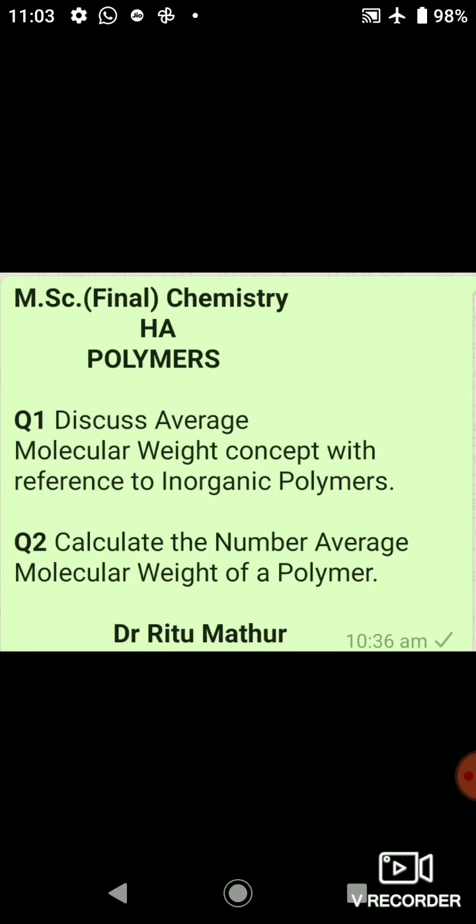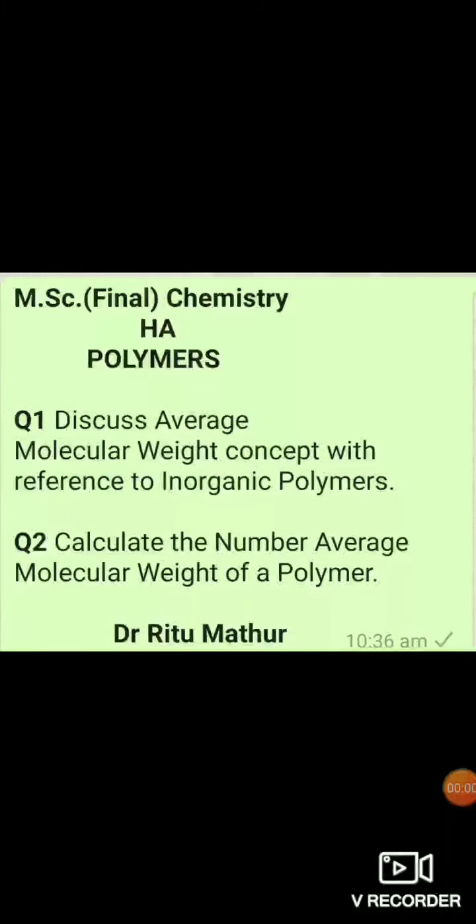So, this is the average molecular weight concept for inorganic polymers. You can elaborate the answer using these hints. My second question is calculate the number average molecular weight of a polymer.